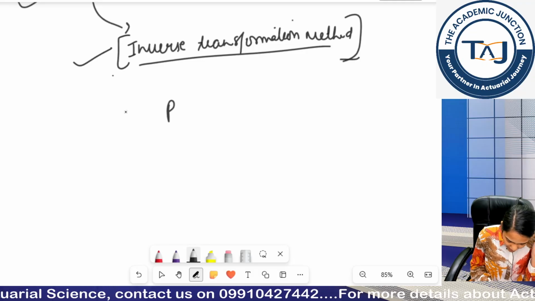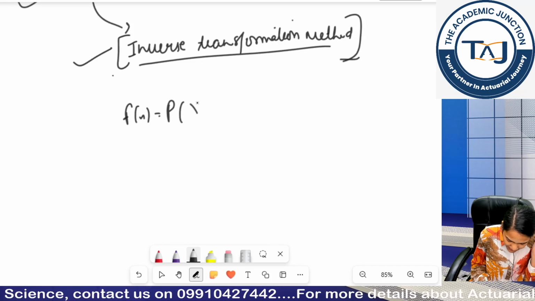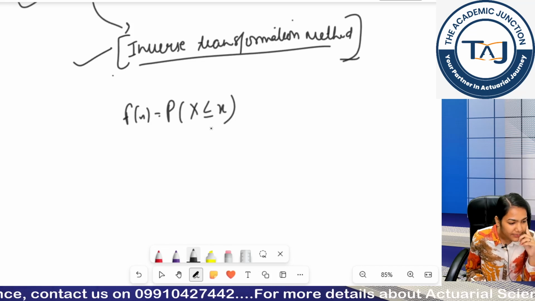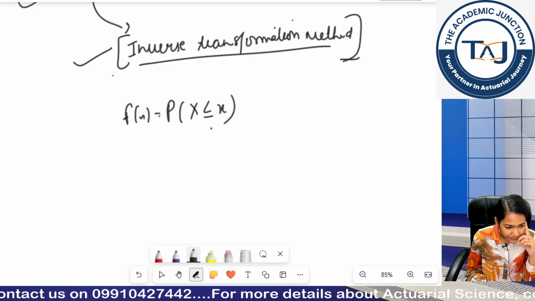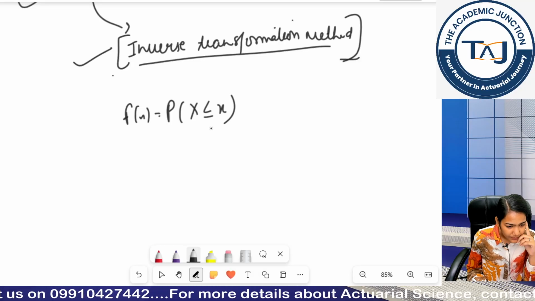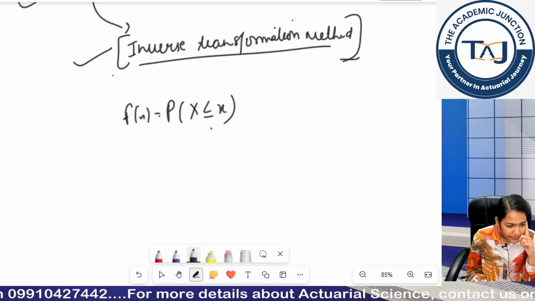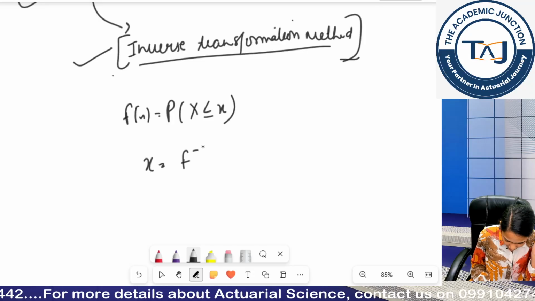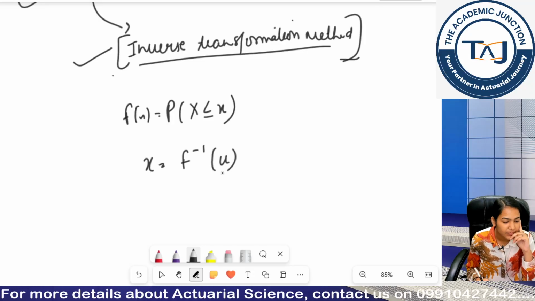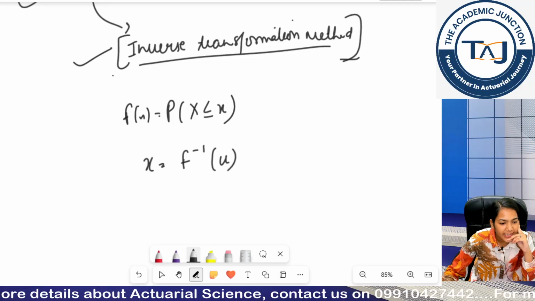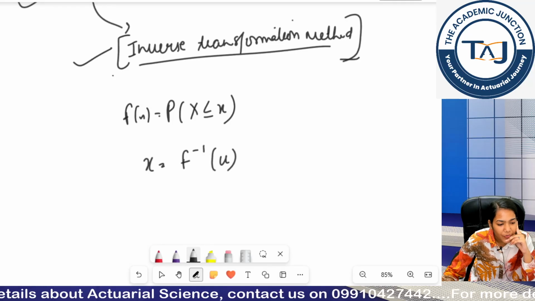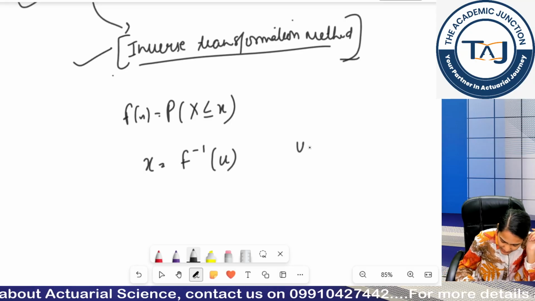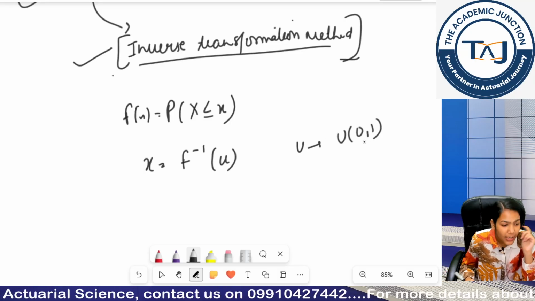We know that my F(x) is defined as probability X is less than or equal to x, right? Is it clear? So I define x equal to F inverse of u, where u is a number from the uniform (0,1) distribution.